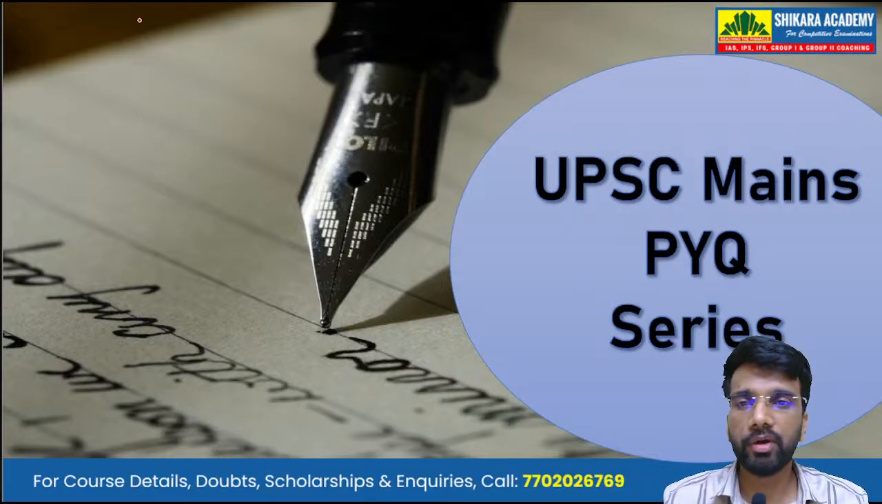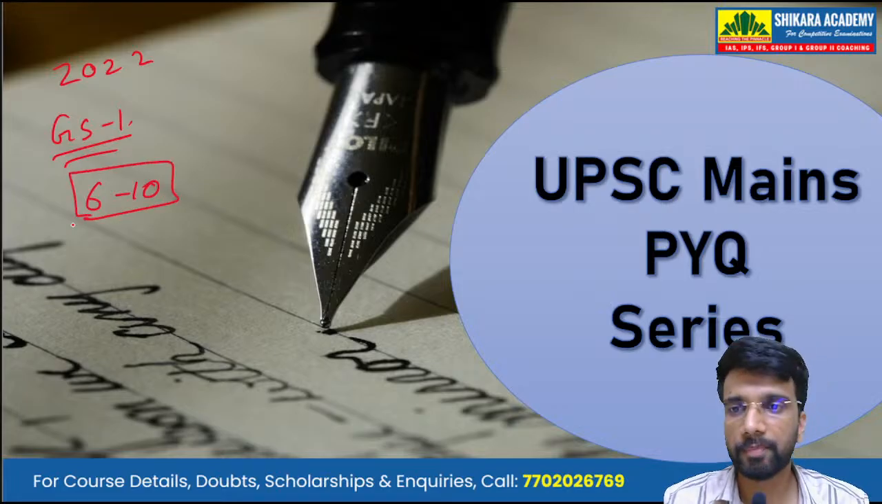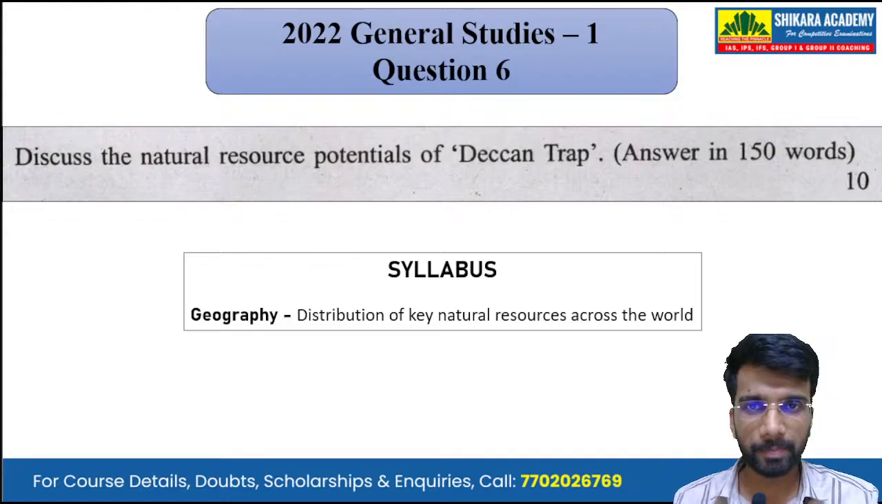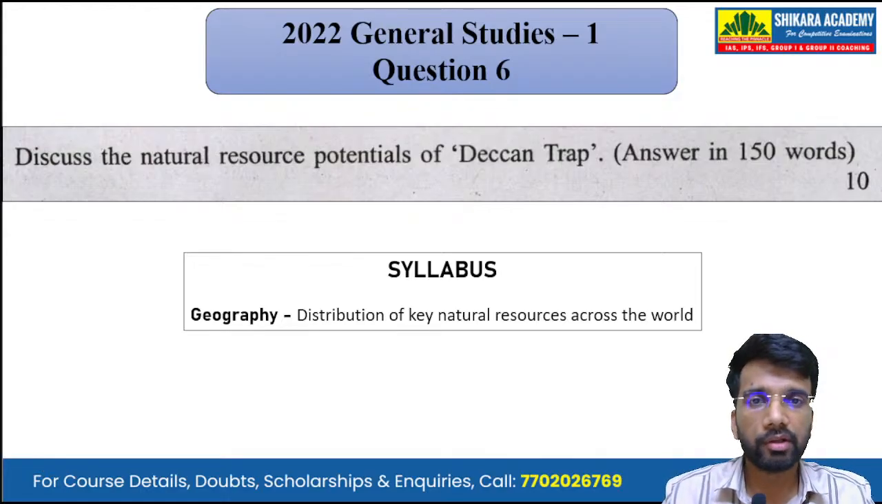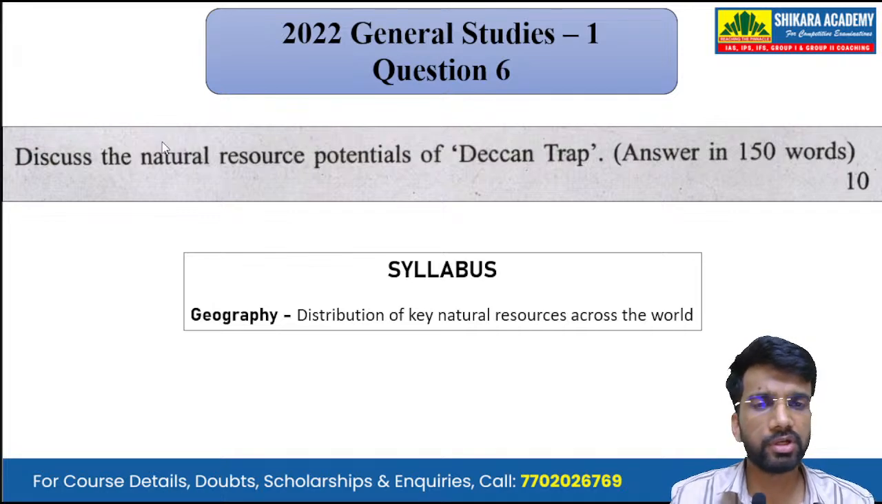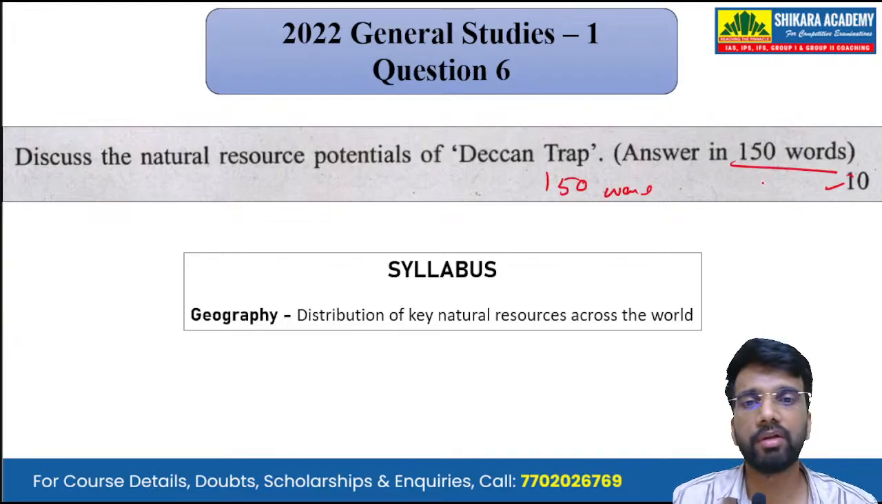In today's session, we will be discussing the 2022 GS Paper 1, question number 6 to question number 10. So let's begin. Starting with the first question of the day: discuss the natural resource potentials of Deccan Trap. A straightforward, very short question, worth 10 marks, that we have to answer in 150 words.